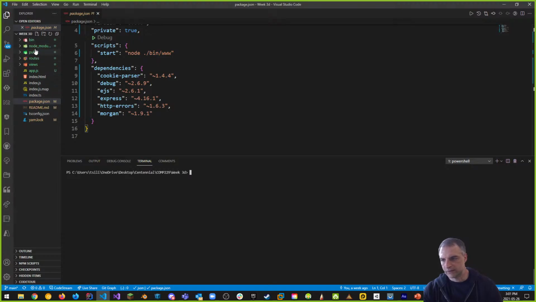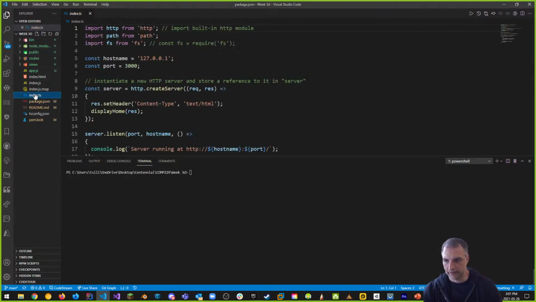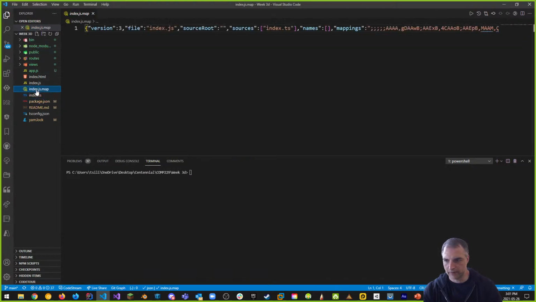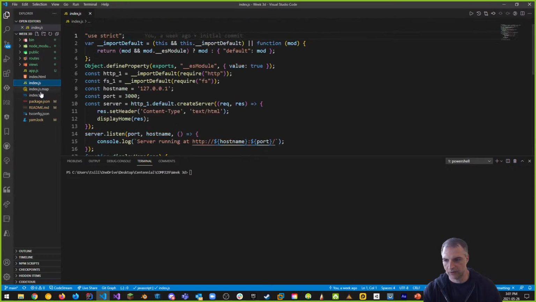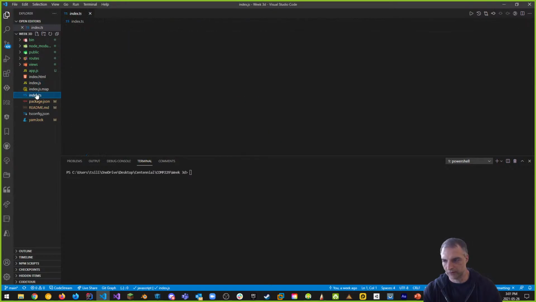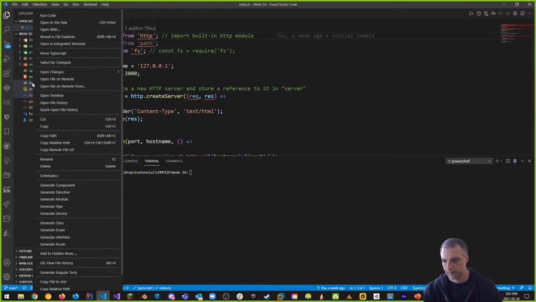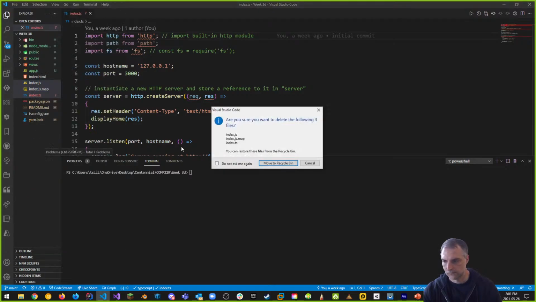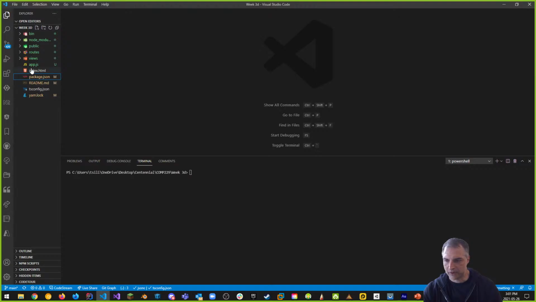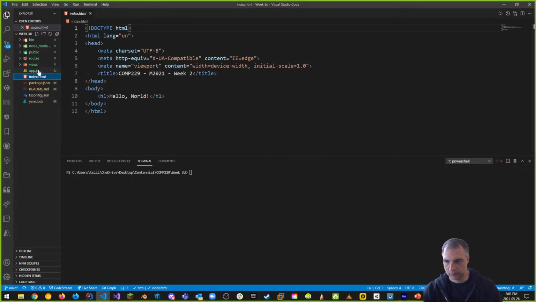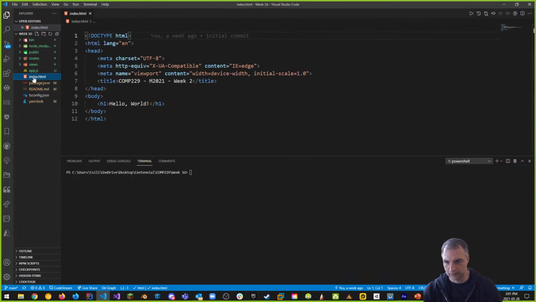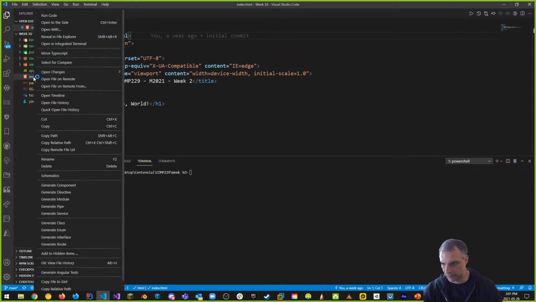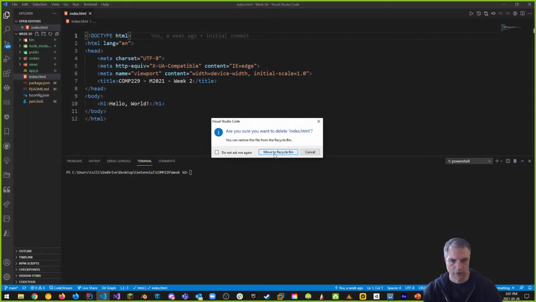All right, so what does this give us? Do we need our index.ts anymore, and our index.js.map and our index.js at all? The answer is no, we don't need these ones. So let's get rid of them. Delete. I'm also going to get rid of my index.html because we're going to be using a view engine as opposed to HTML. So let's get rid of this. So no more HTML.